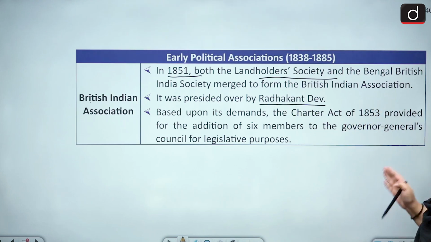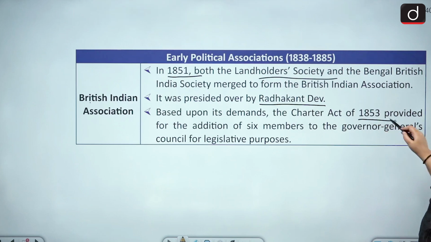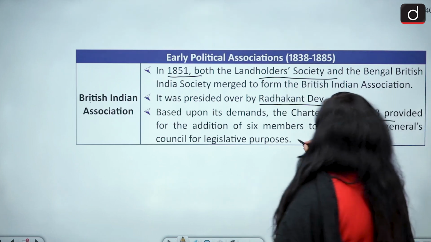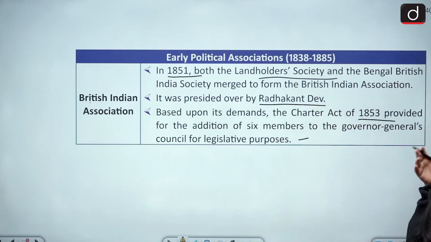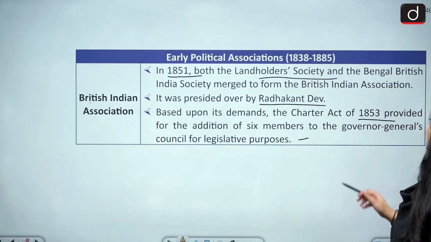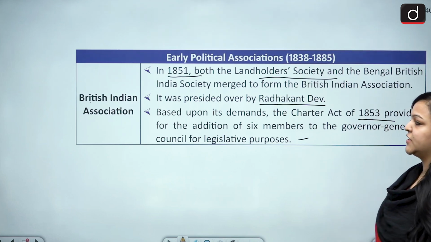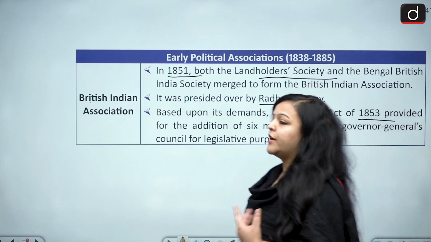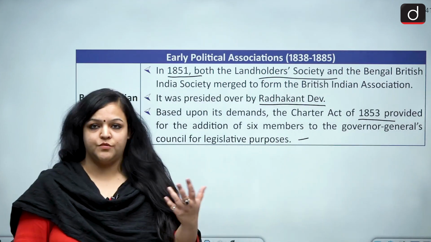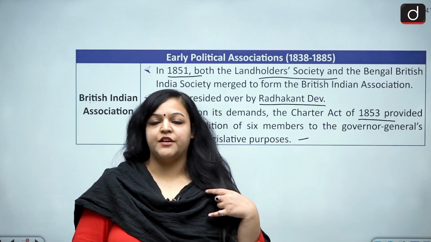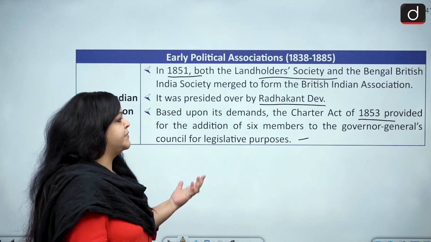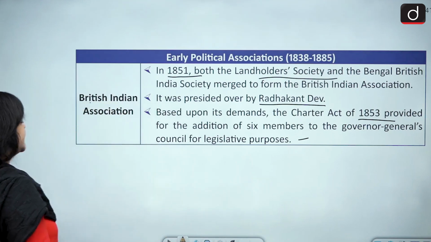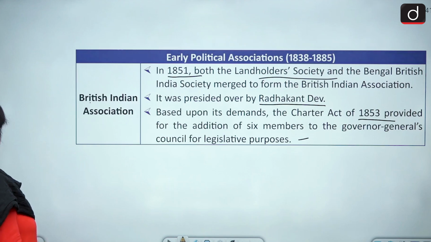Now, based on its demands, the Charter Act of 1853, this is the achievement, all right. This is something that they have done. So, what have they done? They provided for the addition of 6 members to the Governor General's Council for legislative purposes. So, it was because of the demand of the British Indian Association that in the Charter Act of 1853, 6 additional members were added to the Governor General's Council for legislative purposes.